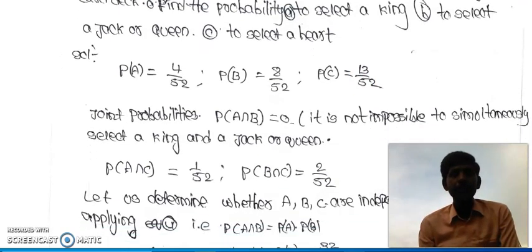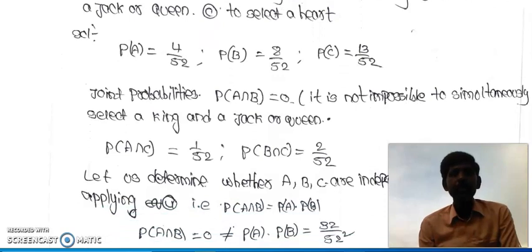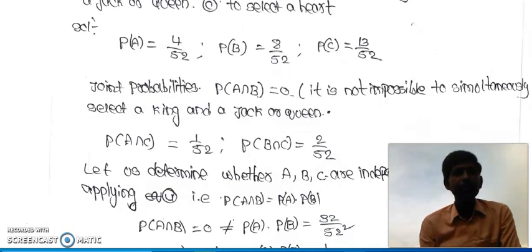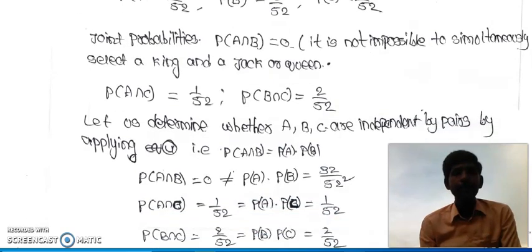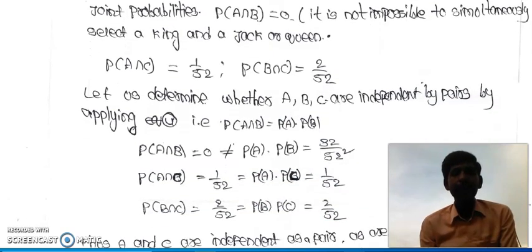The joint probability P of A intersection B equal to 0. So it is impossible to simultaneously select a king and a jack or queen. P of A intersection C equal to 1 by 52. P of B intersection C equal to 2 by 52. To check whether A, B, C are independent by pairs or not: P of A intersection B equal to 0, but P of A into P of B equal to 32 by 52 square. So A and B are not independent.